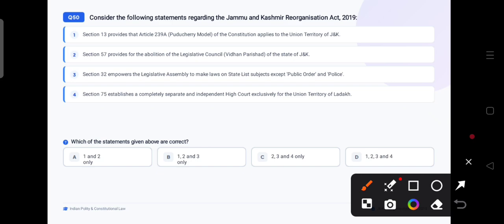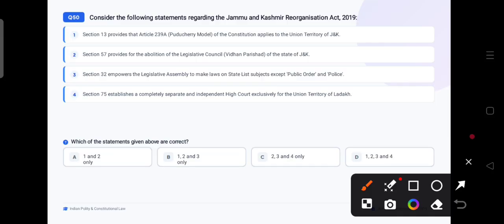Section 75 establishes a completely separate and independent High Court exclusive for the Union Territory of Ladakh. Which of the statements given above are correct? Option A 1 and 2 only, option B 1, 2 and 3 only, option C 2, 3 and 4 only, or option D 1, 2, 3 and 4.